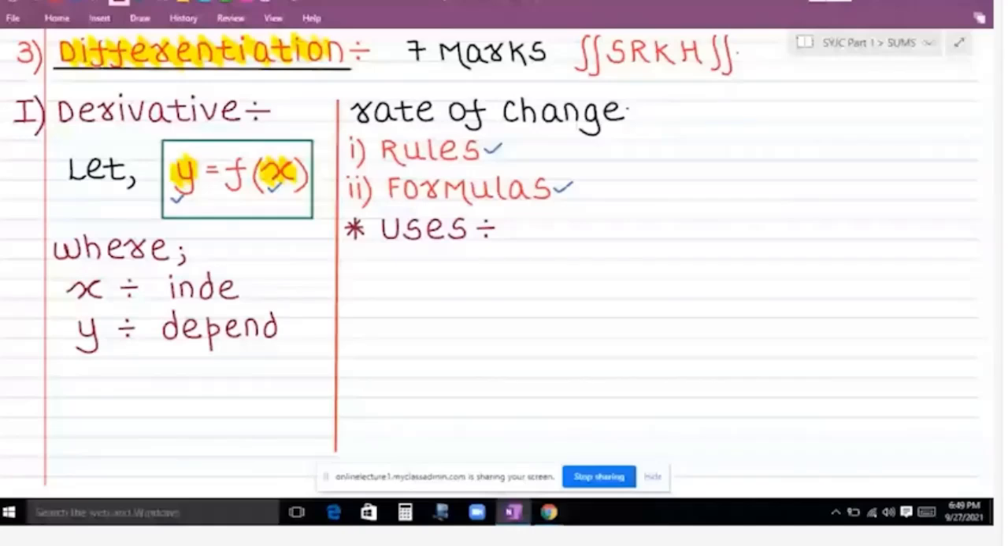It is based upon the price, because we know that price and demand are inversely proportional to each other. More will be the price, less will be the demand; less will be the price, more will be the demand.